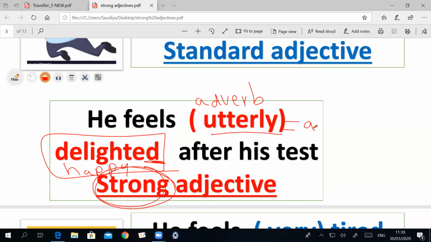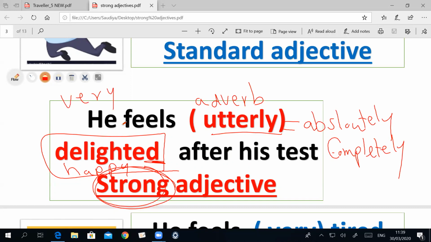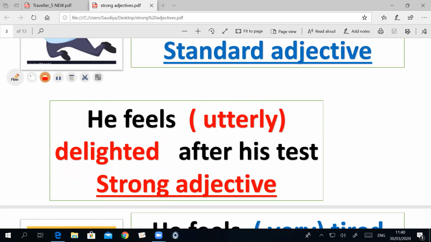Sometimes you can say absolutely. Sometimes you can say completely delighted, absolutely delighted, utterly delighted. But can you say very? No. You can't say very before delighted, because delighted is a strong adjective.